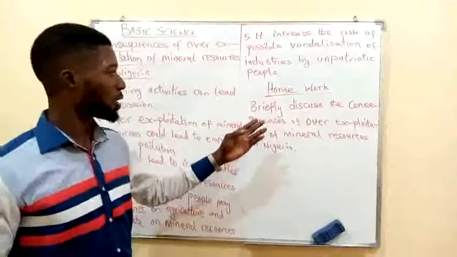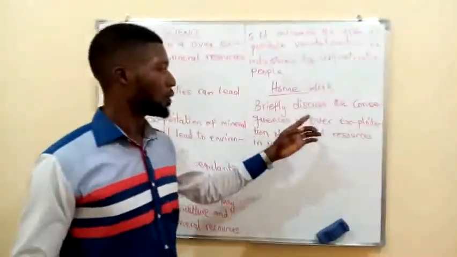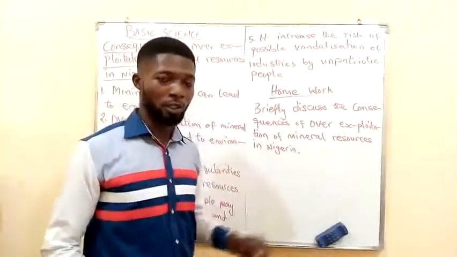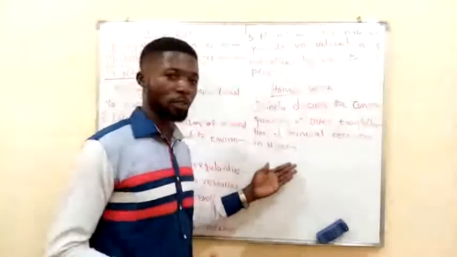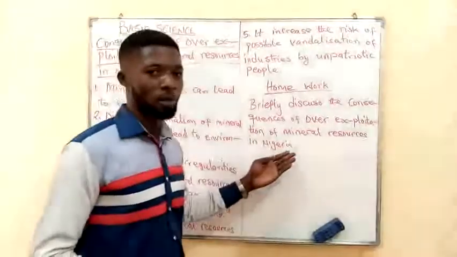So in our homework, we are asked to briefly discuss the consequences of over-exploitation of mineral resources in Nigeria, which you have been taught. So I advise that you go through your lesson and attempt to answer all the questions as asked.